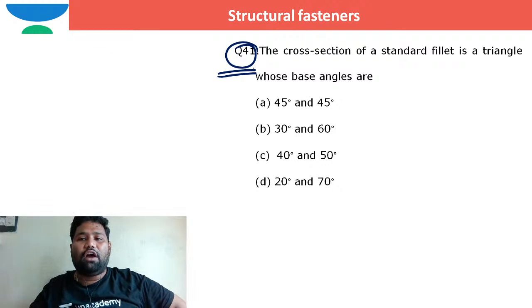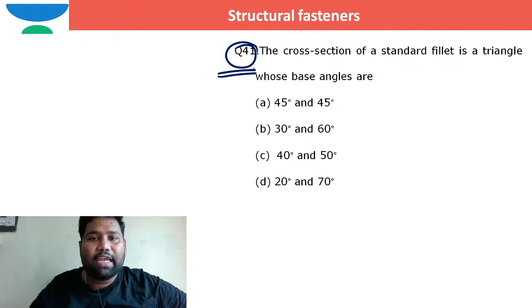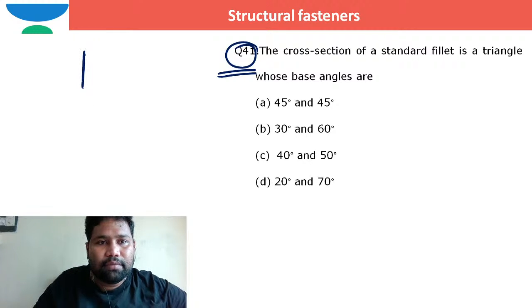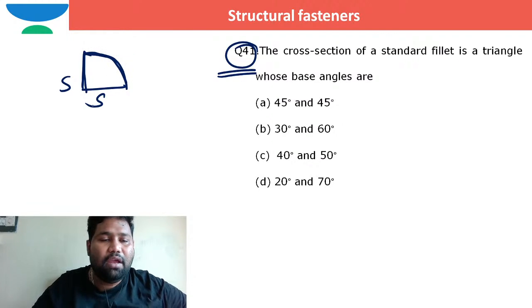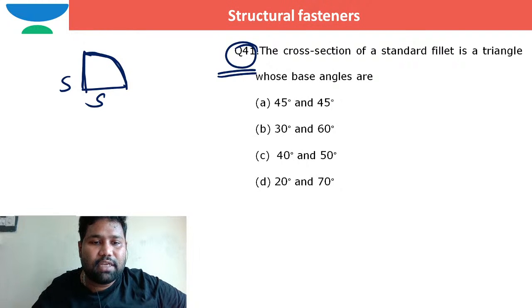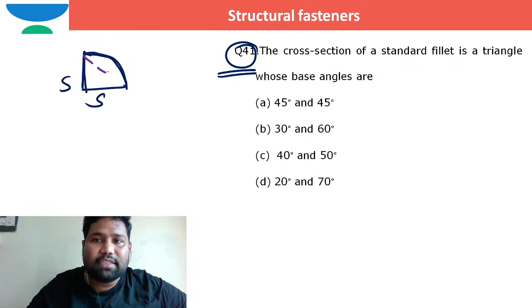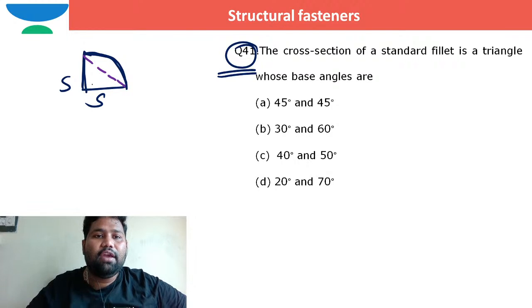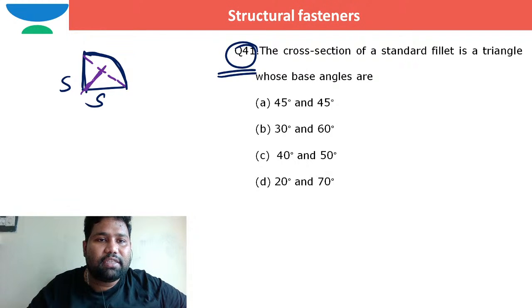The cross section of a standard fillet in a triangle. If this is how the fillet is, maybe this is how the side of the fillet will actually be. But for our approximation, for our ease, generally we take it as a triangle type of fillet. Then at this angle, this is the throat thickness, which I can say is s by root 2.